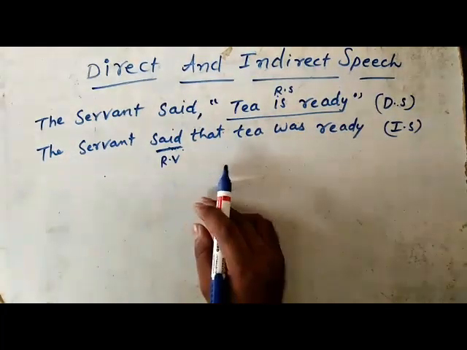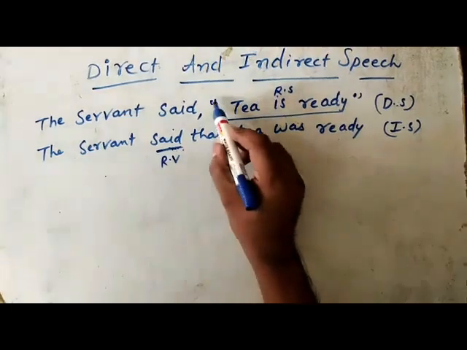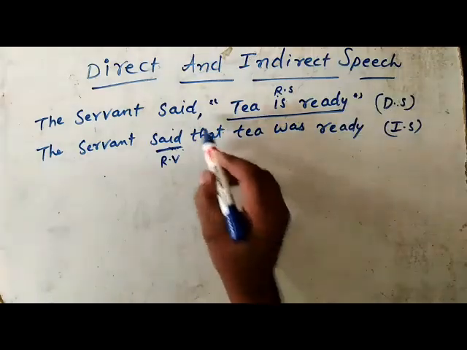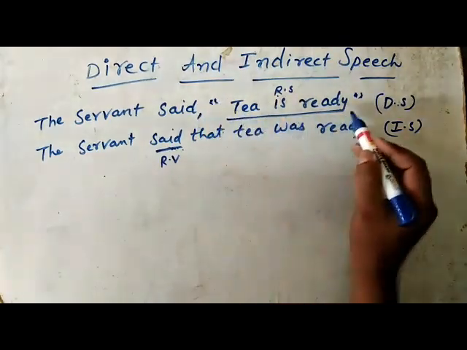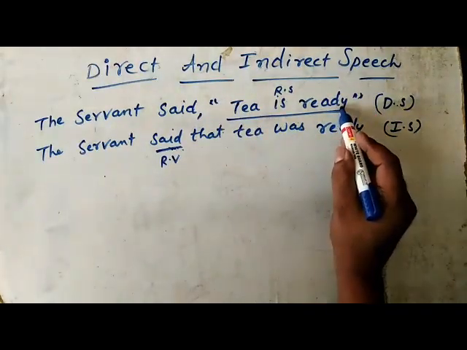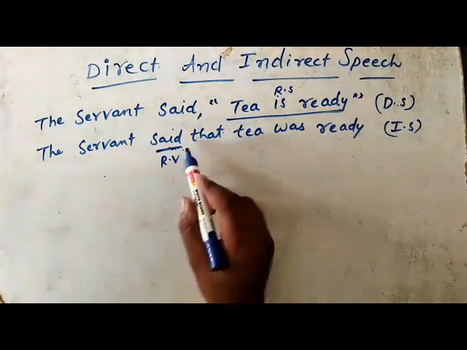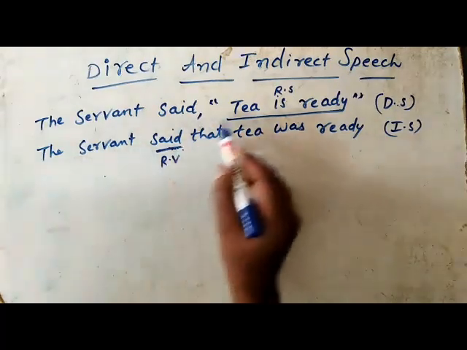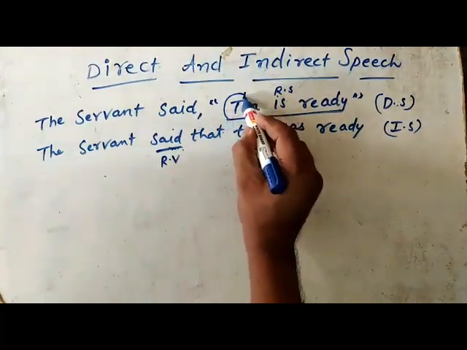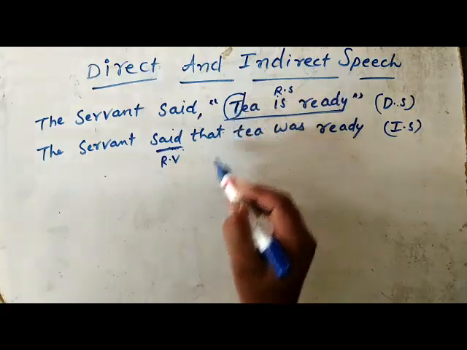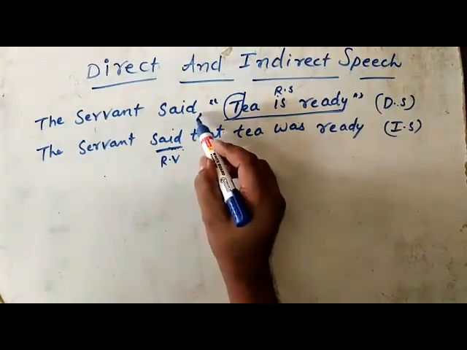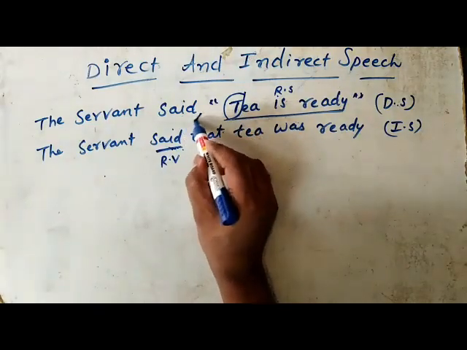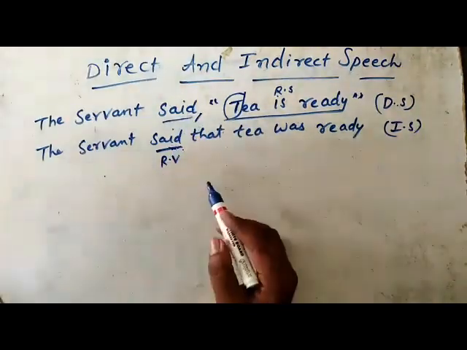The reported speech is put within inverted commas. Here we can observe, inverted commas are used at the beginning and end of the reported speech. The reported speech begins with a capital letter. Do you observe? Tea, T capital letter. And a comma is used to separate the reported speech from the reporting verb. Here comma is used. Okay.